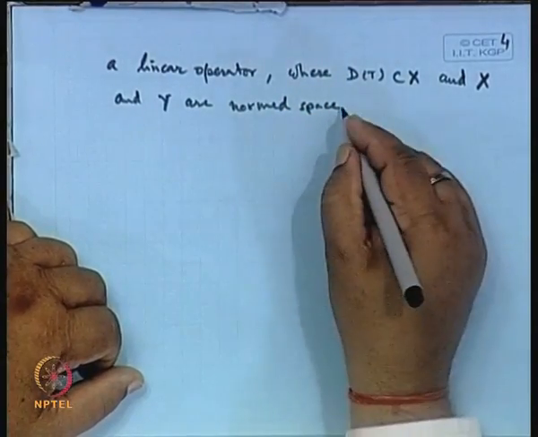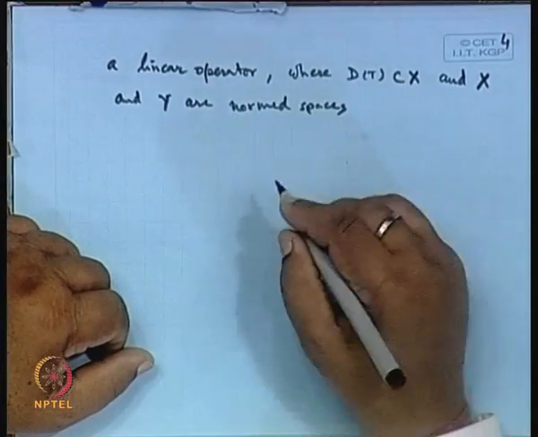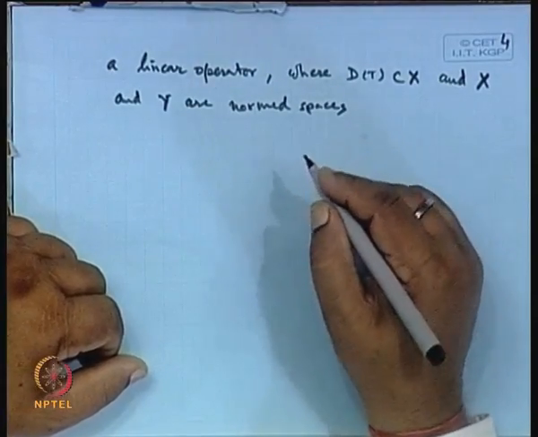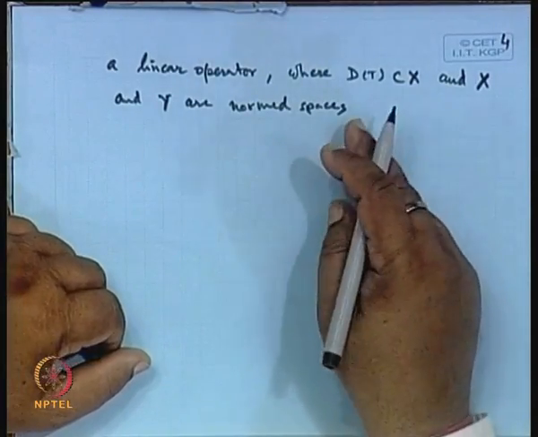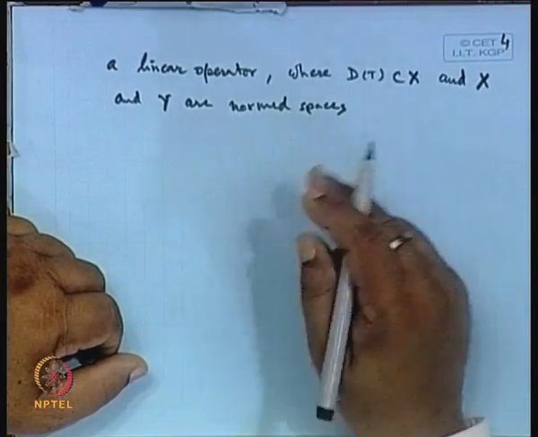Normed spaces. Let T be a linear operator, D(T) in the spaces.